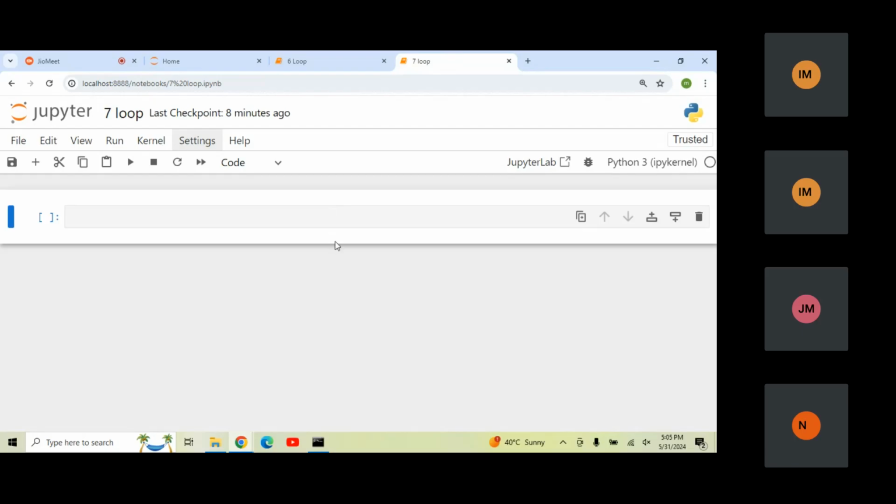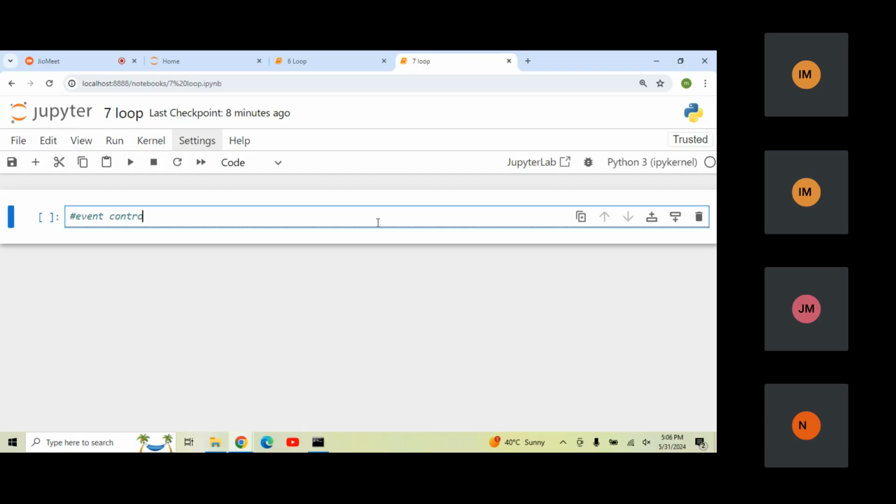So we have two types of loops: counter control loop and event control loop. Counter control loop means that if you already know after how many steps, how many iterations, or how many updating points your loop is going to be terminated or end, then this type of loop is called a counter control loop. And in contrast to that, today we are discussing the event control loop.